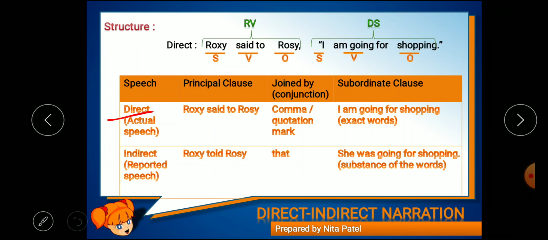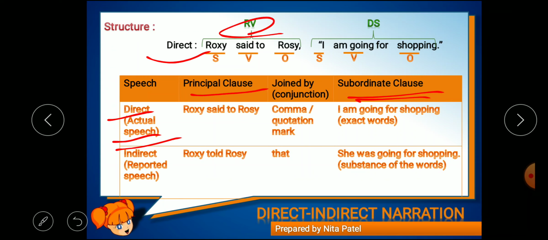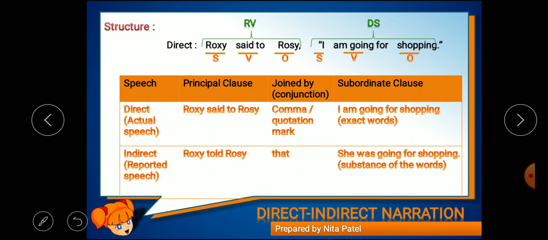Now let's see the structure of this direct and indirect speech. Direct speech is the actual speech spoken by the speaker. There are two things here, principal clause and subordinate clause. Now look at this sentence, Roxy said to Rosie. This is what we call RV. It is our principal clause. And the next one is the subordinate clause.